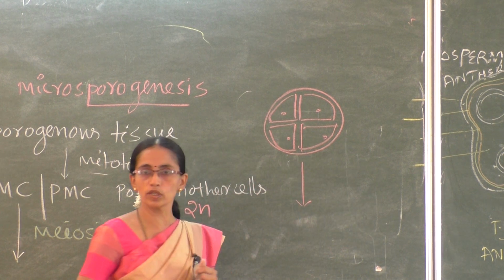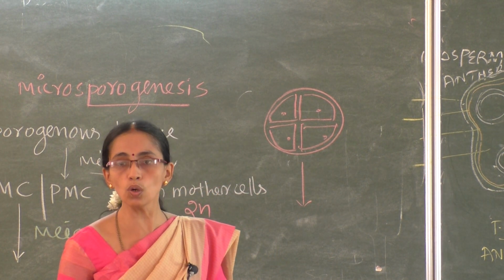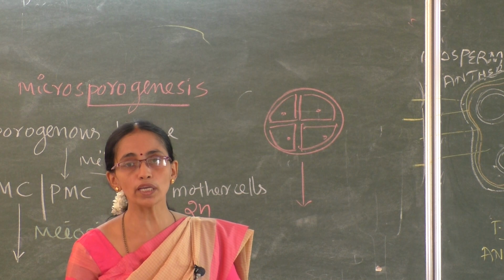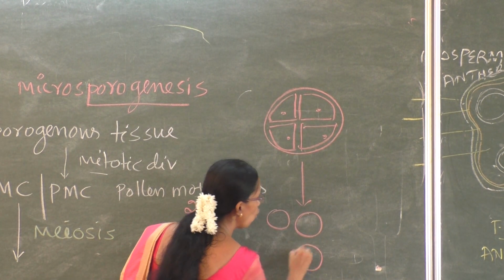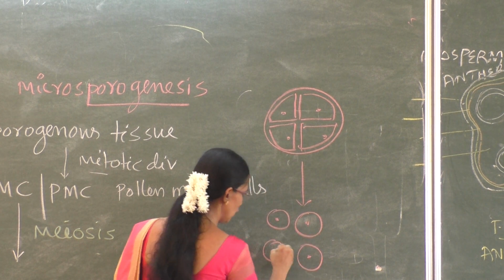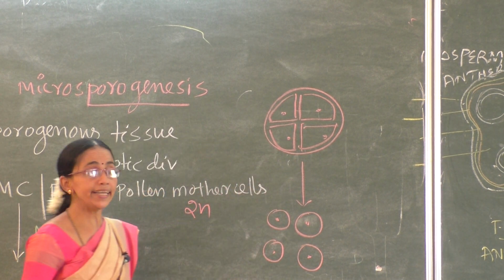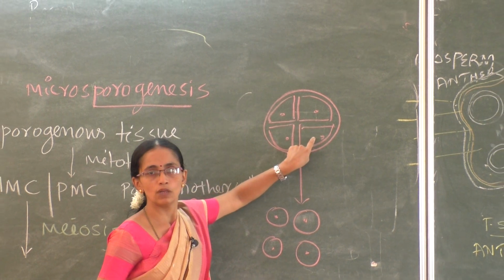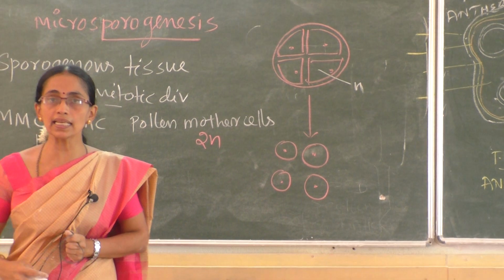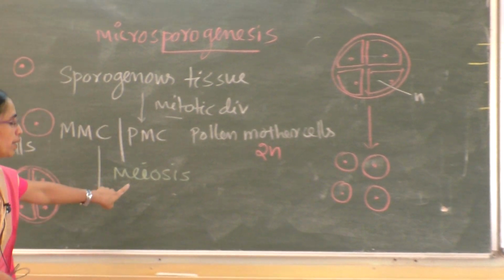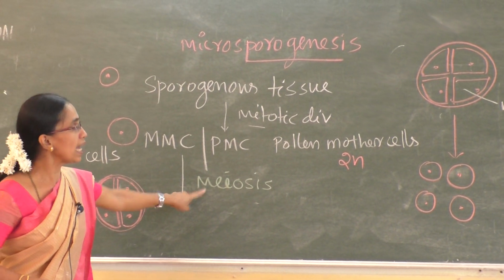This microspore tetrad later grows and gives rise to microspores. So one microspore tetrad later gives rise to 4 microspores. What is the ploidy of each cell? Each cell is haploid, since it is produced by meiosis.